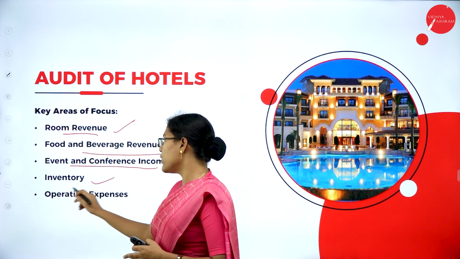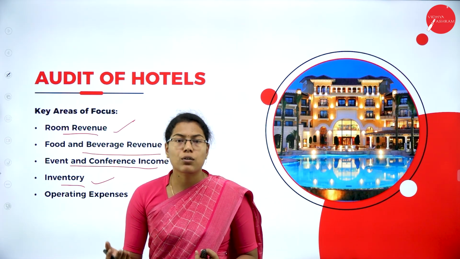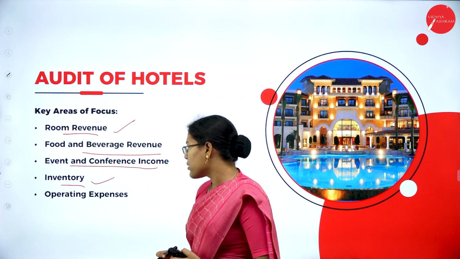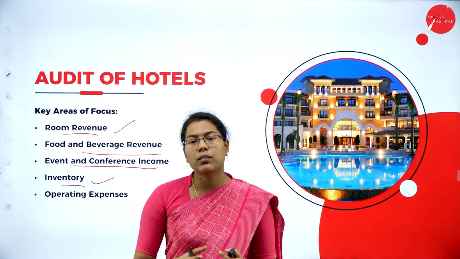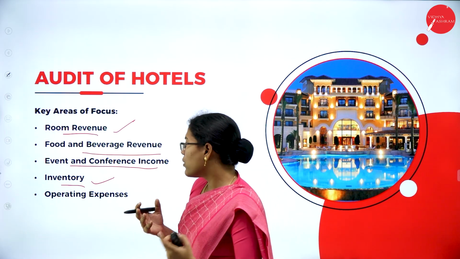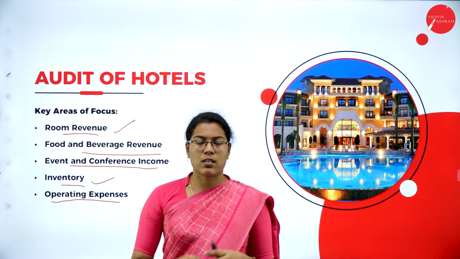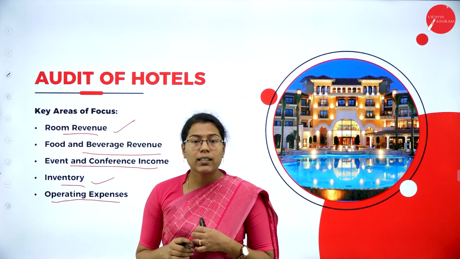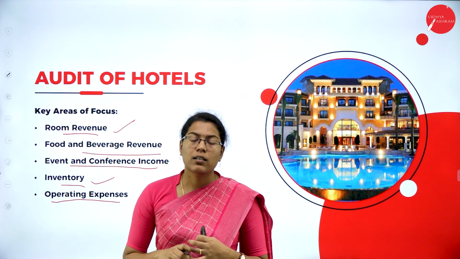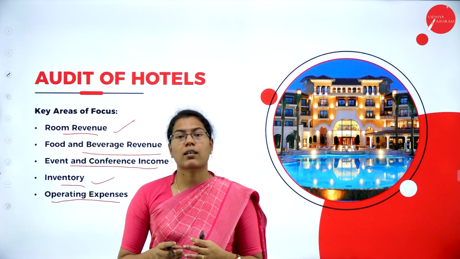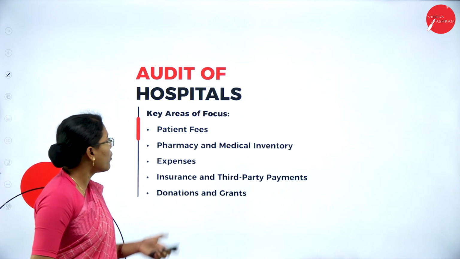Then inventory. So the inventory of the hotels, various tools and machineries that are used for the production of foods and bakes, and also other assets, for example the assets that are used by the hotel's management, can be checked. And also the operating expenses, such as maintenance of the cleanliness within the hotels, as well as other maintenance and repairs and employee salaries, etc. Now let us see the audit of hospitals.